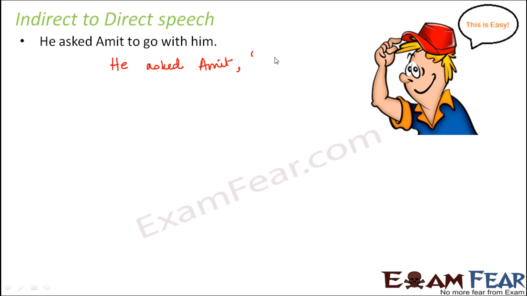So obviously when you ask someone to come with you, what would you say? You would not say go with me, right? You would say come with me. So why did the come change to go from direct to indirect? That's because come shows nearness, not really in terms of time, but in terms of place. When you say come, you tell someone to come near to you. When you say go, you ask somebody to go away from you.